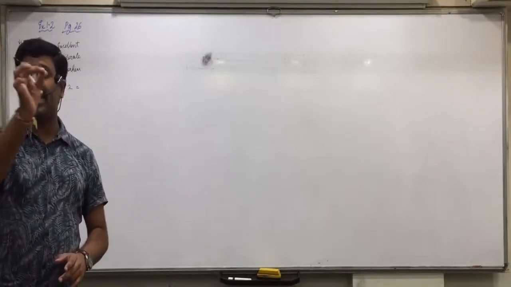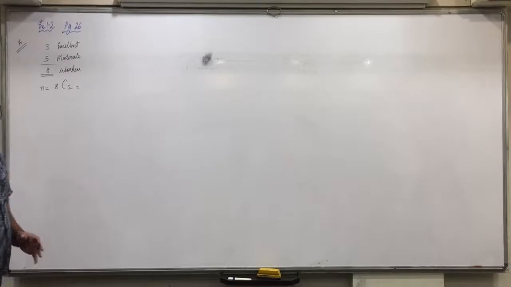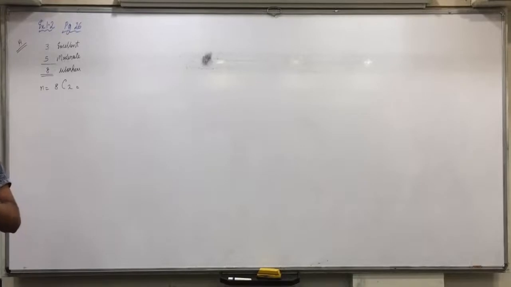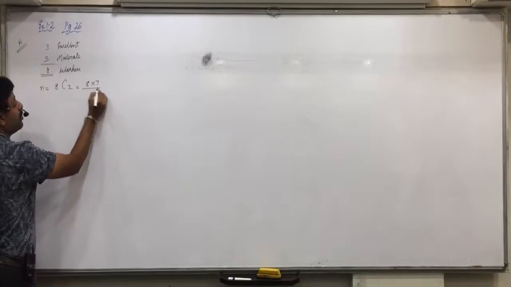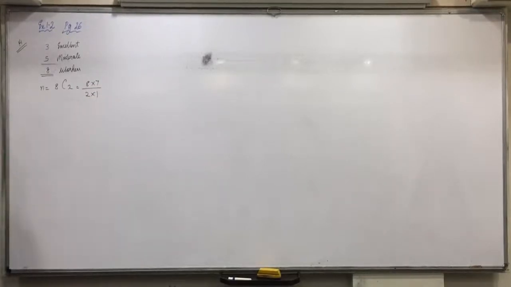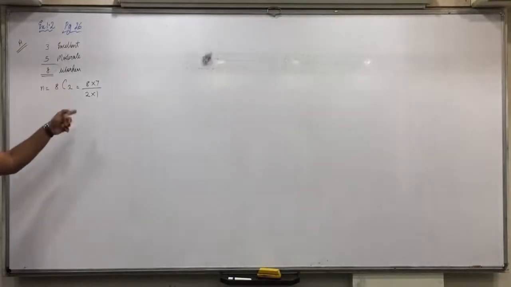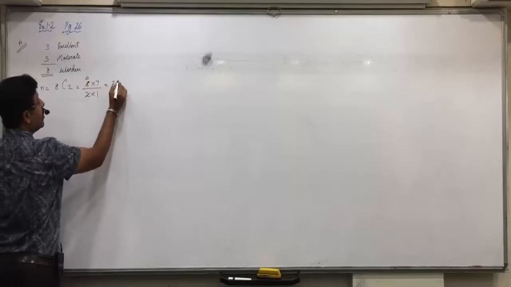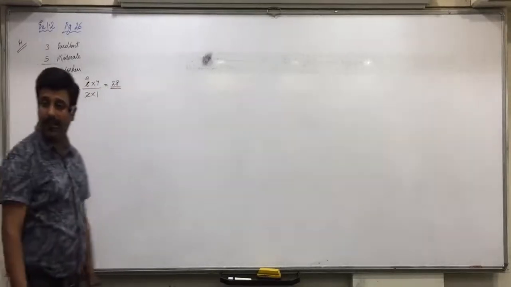And in the sample space from 8 workers, if we are selecting 2 workers, the total number of outcomes will be 8C2. Now in combinations also we apply one shortcut formula which I taught you in 11th standard. When it is 2, then open 8 two times and open the denominator completely. If it is 8C3, then 8, 7, 6, open it 3 times and denominator 3 into 2 into 1. That shortcut formula we will apply. So 2 means you open 8 into 7 two times and denominator 2 into 1. 2 into 4 is 8, so 4 into 7, 28. Are you all clear with this?